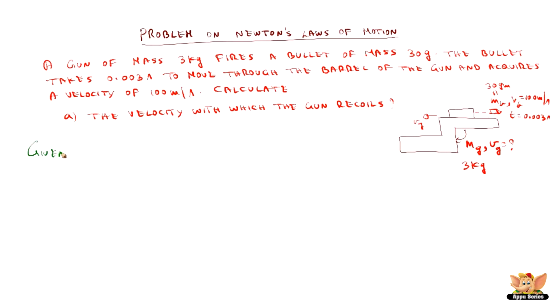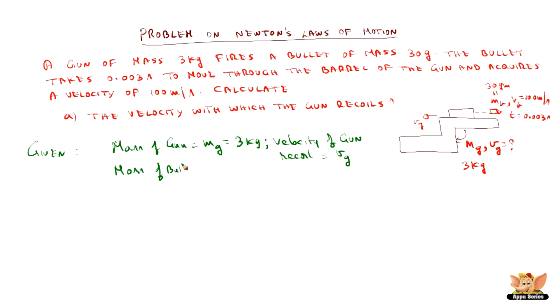So let us list the given things. The mass of the gun, mg, is 3 kg, and let us say the recoil velocity of the gun is Vg, and the mass of the bullet, let us say mb, is given as 30 grams, which we need to convert into kilograms.